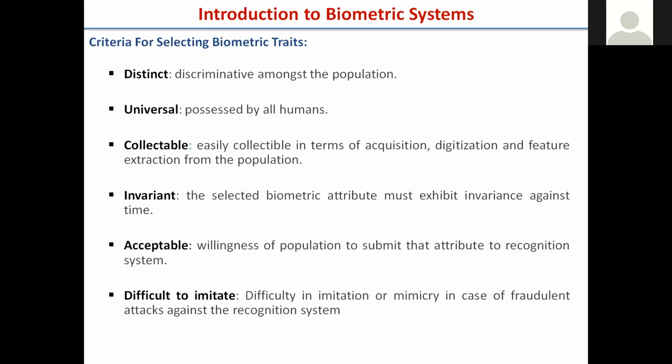Then acceptable: the population is willing to give that particular trait and wants to use it. And the sixth one is difficult to imitate. Imitate means it is difficult to forge or clone that thing. That is generally preferred. Iris is difficult to forge and imitate, whereas fingerprint is very easy to forge.